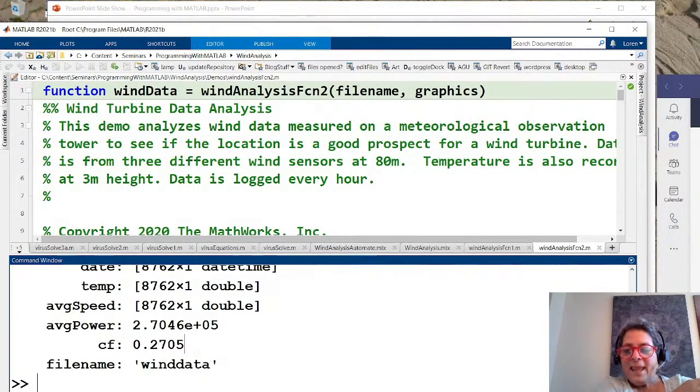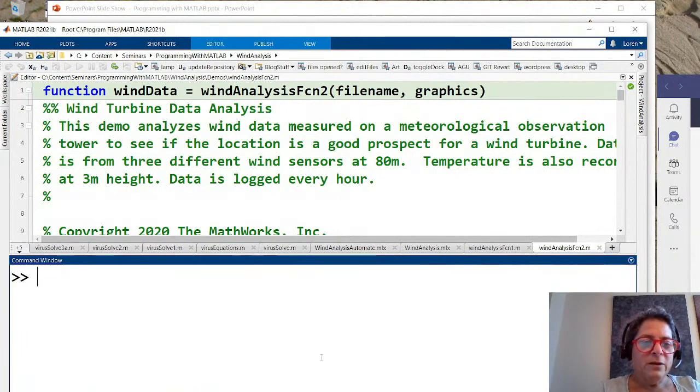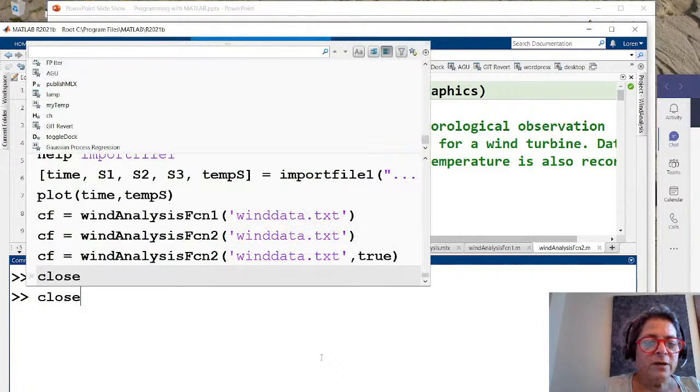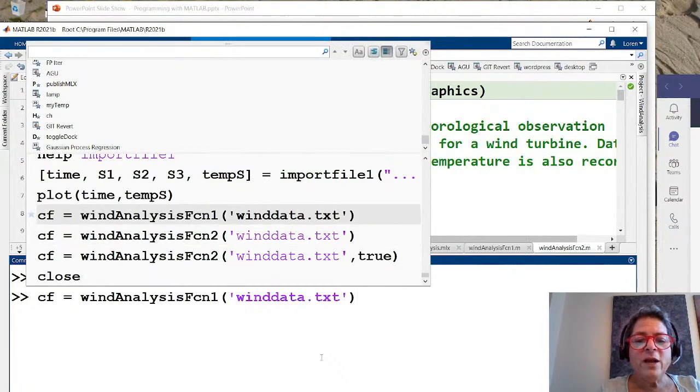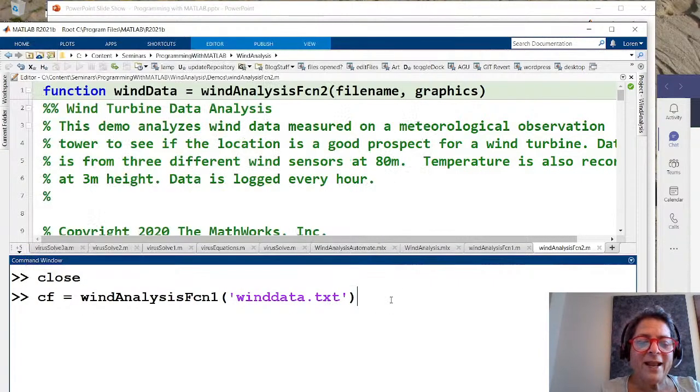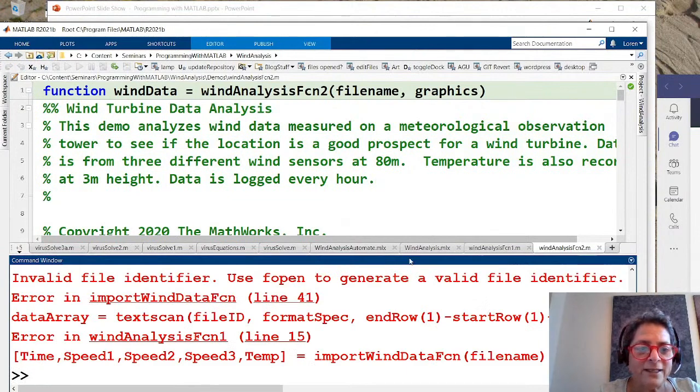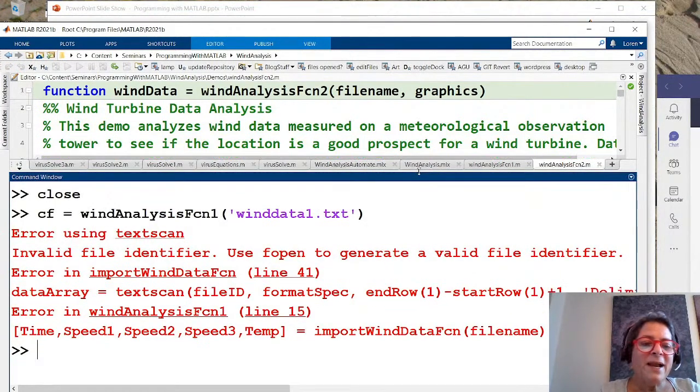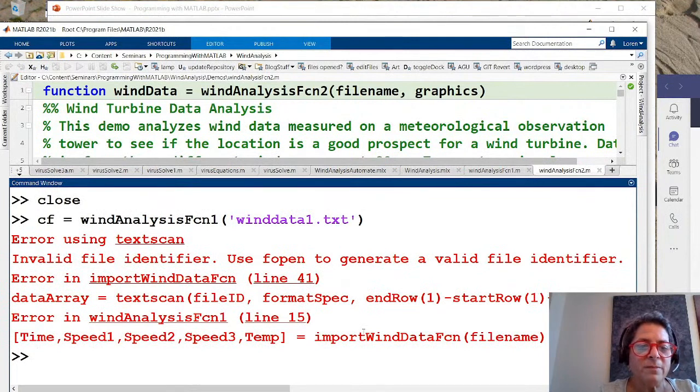Okay, now I want to also make this a little bit friendlier, and I'm going to show you what I mean here. Let me clear the workspace out again, and let me close all my figure windows. If I come back to wind analysis function 1, we know that it worked if I gave it that file, but what if I accidentally say wind data 1? I get a lot of red ink spilled in my command window. And you might not know, do I start at the top? Do I start at the bottom? This is really a drag.